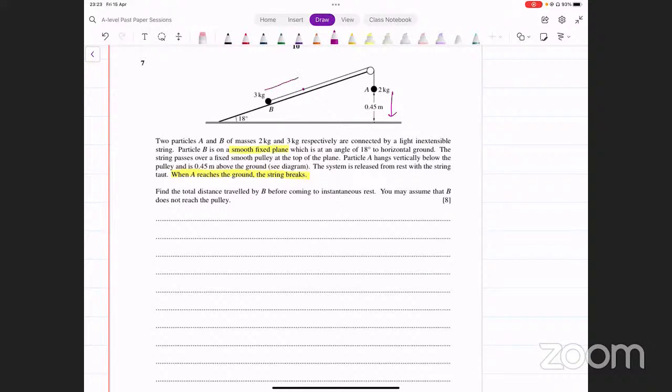That may be 0.45 meters from its original point. जब A यहाँ पे ग्राउंड पे पहुंचेगा, B इस पॉइंट पे पहुंच चुका होगा, right? Now B will have some velocity and it's going to continue after that, even though the string will break at that point. तो ये टेंशन ऊपर वाली खत्म हो जाएगी, लेकिन क्योंकि उसकी अभी कुछ वेलोसिटी होगी, उसकी वजह से वो थोड़ा सा ऊपर और मूव करता जाएगा. But at some point, because of its weight, it's going to stop, रेस्ट पे आएगा और वापस मूव करना शुरू कर देगा फिर.